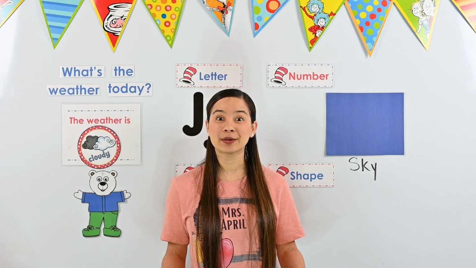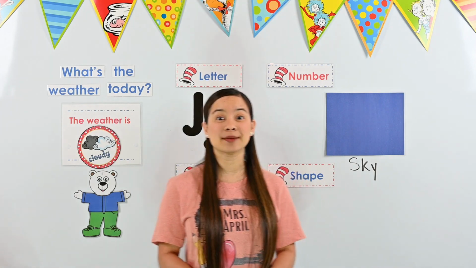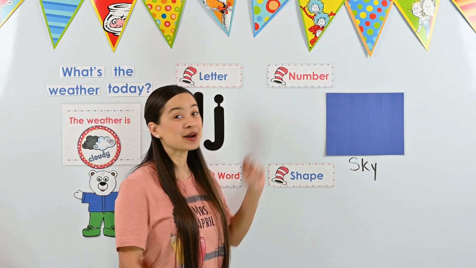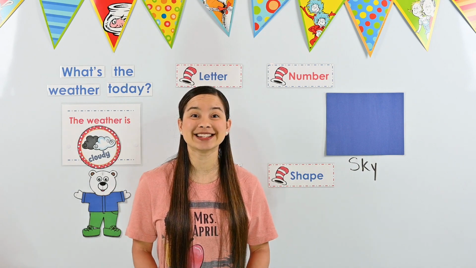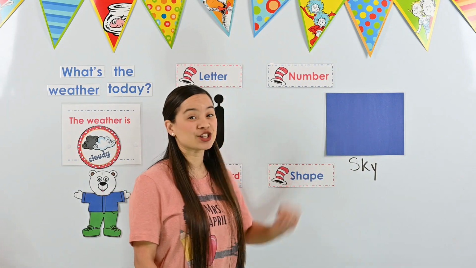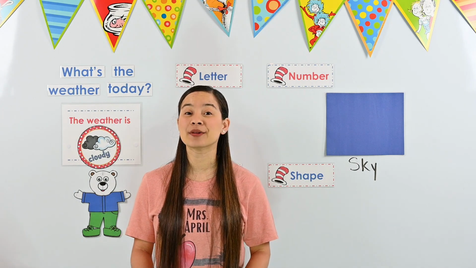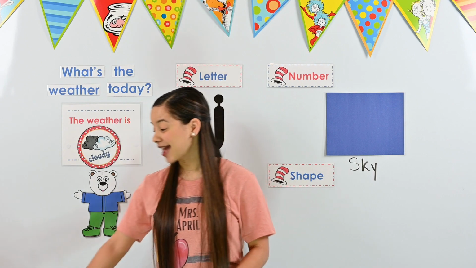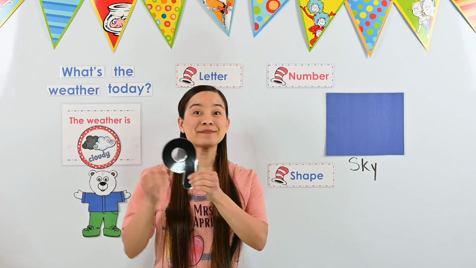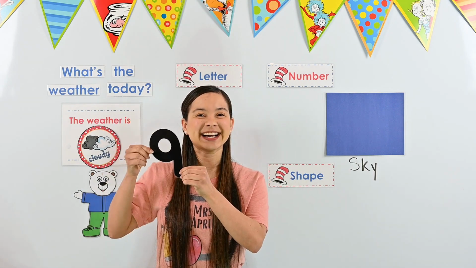Okay, now that we're finished with our word of the day, it's time to see what our number of the week is going to be. Last week, we talked about and learned the number 8. We even put 8 stars in our sky every day. We are learning the number that comes after 8. Do you know what number comes after 8 when we count? It's the number 9.